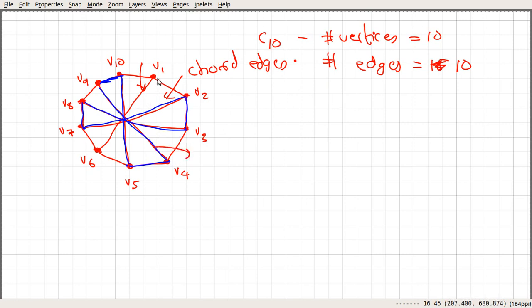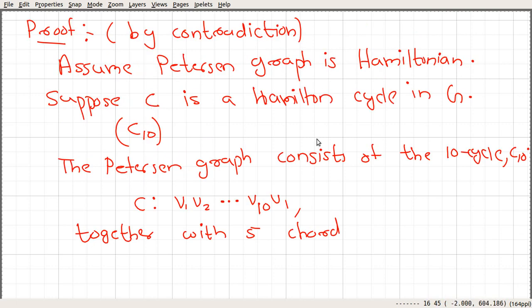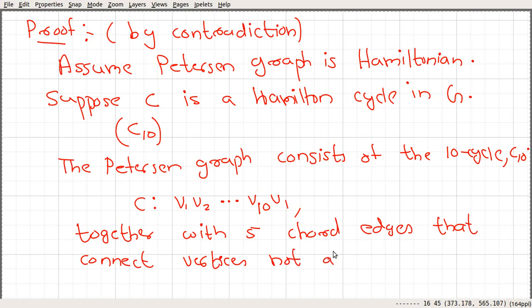So if you have a graph and if you add an edge between 2 non-adjacent vertices, then we get a chord edge. So a Petersen graph consists of a 10 cycle, if this is the case, so Hamiltonian, together with 5 chord edges that connect those vertices not already adjacent in C10.